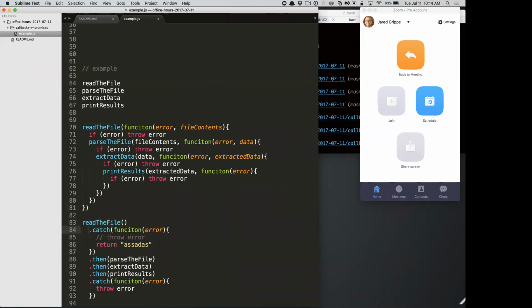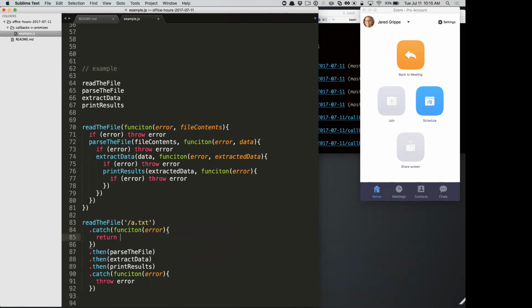So let's say I try to read the file and I have some way of fixing it. So let's say the file name is like a.txt, right? And that throws an error, and I know that like, okay, if it's not A, it might be B. So I can actually return.